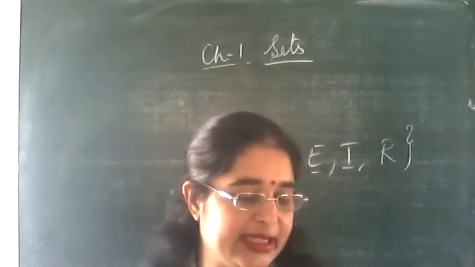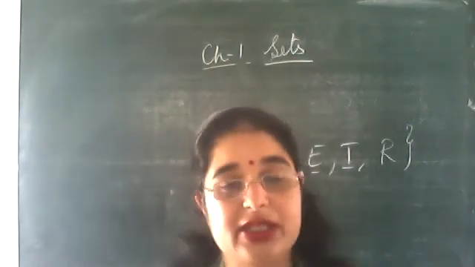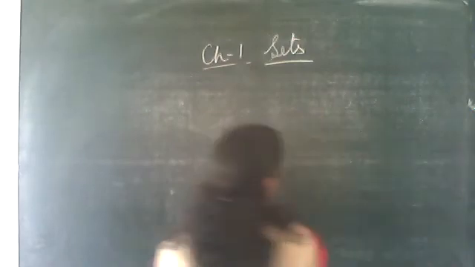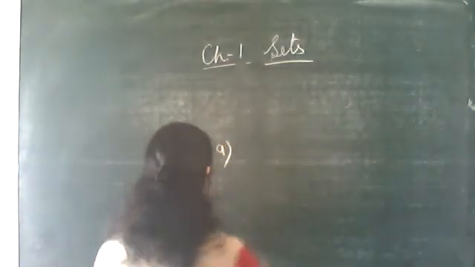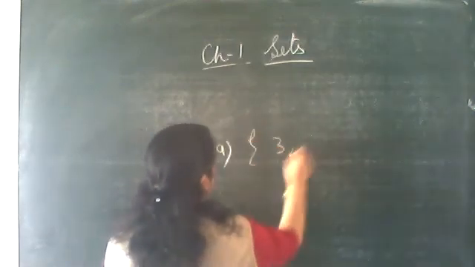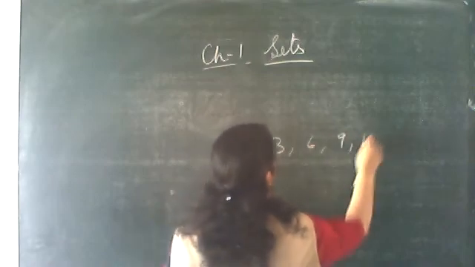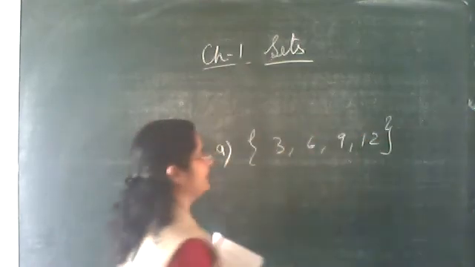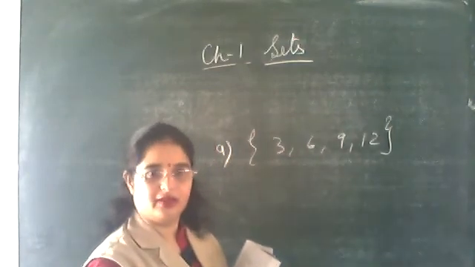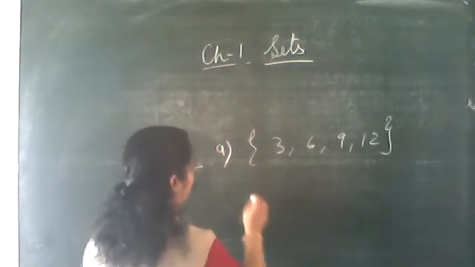Write the following sets in set builder form. Now this one is an important question. Writing it in set builder form, for that you have to make the definition. Now see the first part. A part: 3, 6, 9, 12. Your roster form is 3, 6, 9, 12. How can you write this? Can you see these are all multiples of 3? So what can we write?